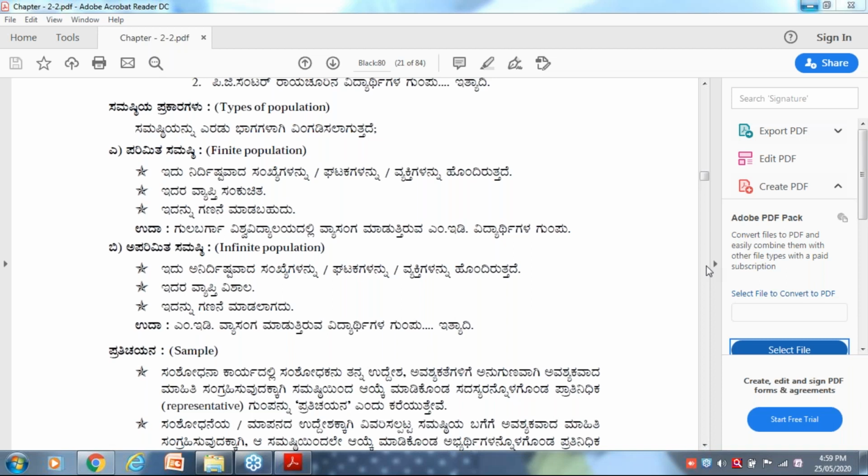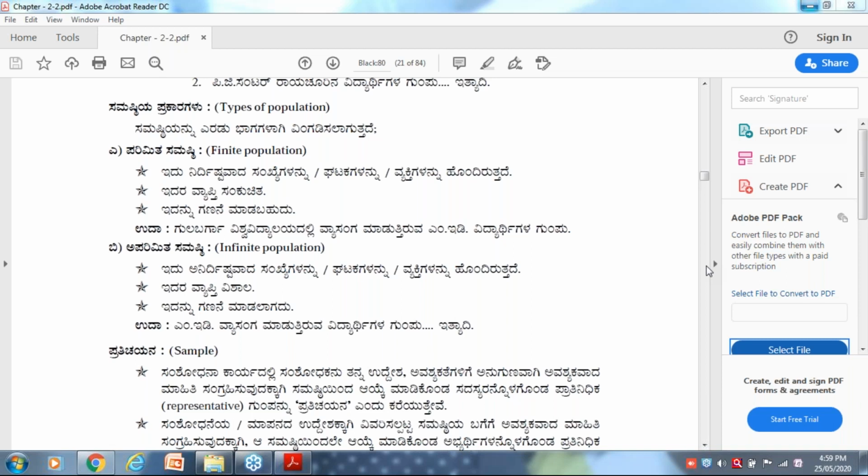Population. In population, there are two kinds of population: finite population and infinite population. Finite population in the sense, for example, final year studying students. Is an infinite population. Final year students, if you have many more students, for example, I will take very particularly students of Department of Botany.